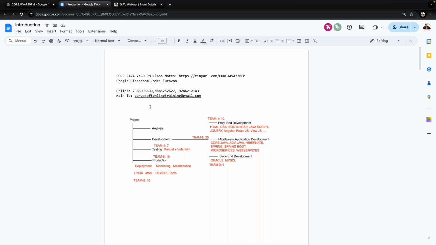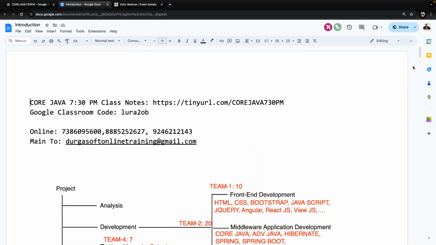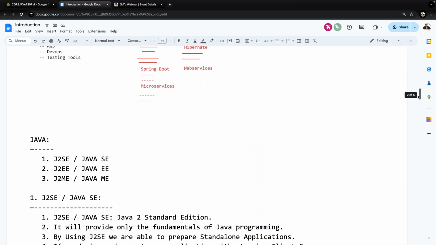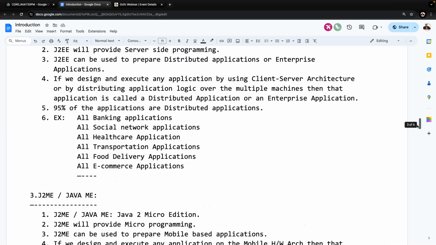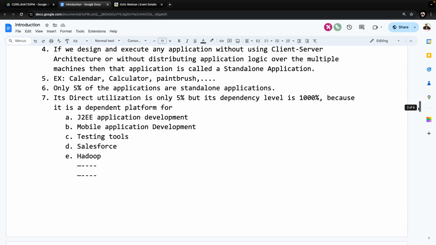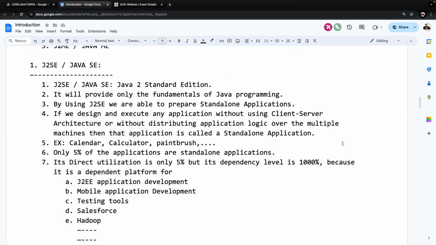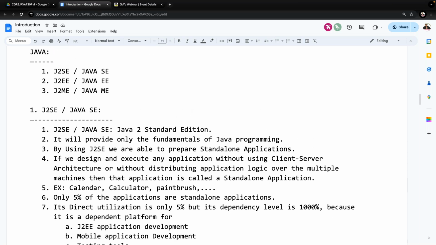All right. Good evening, guys. In the last session, we understood Java and its parts. In Java, what are the various parts that exist? Those concepts we understood in the last session. Now let us understand it clearly one more time.